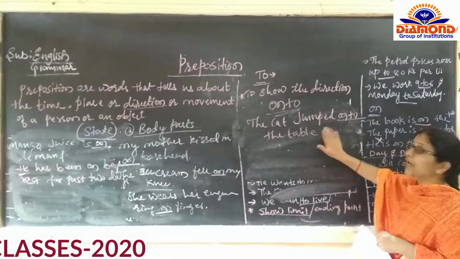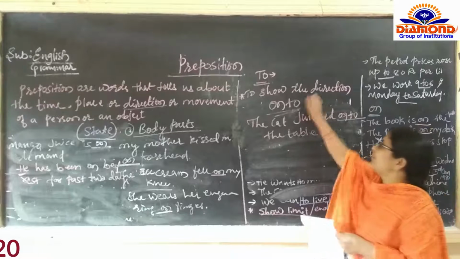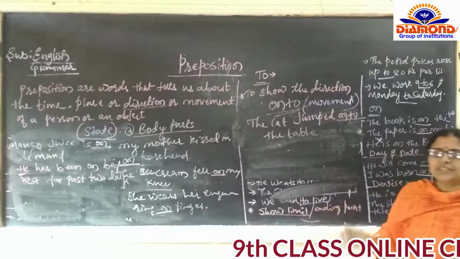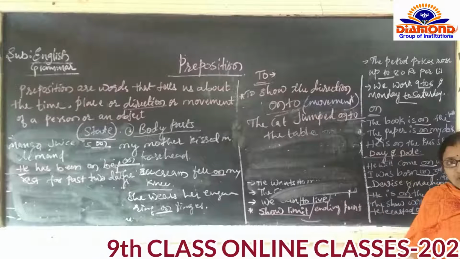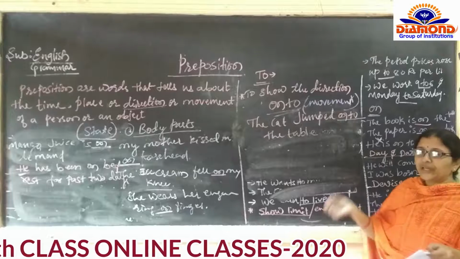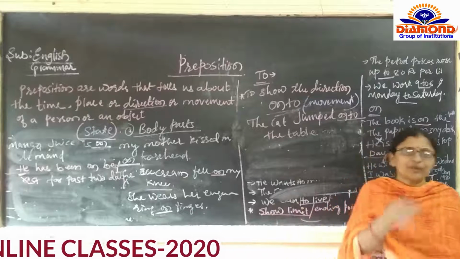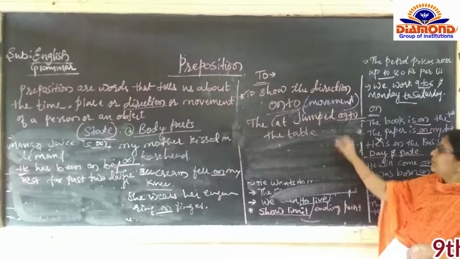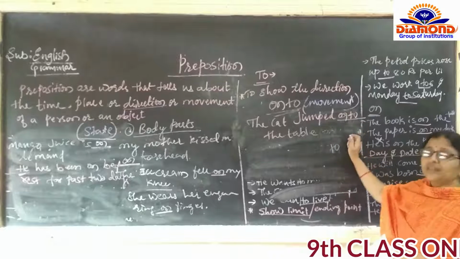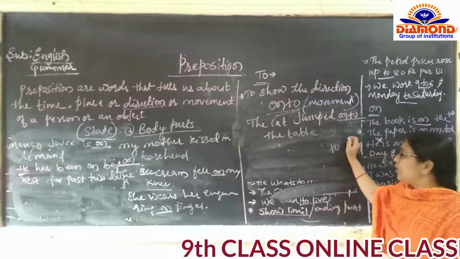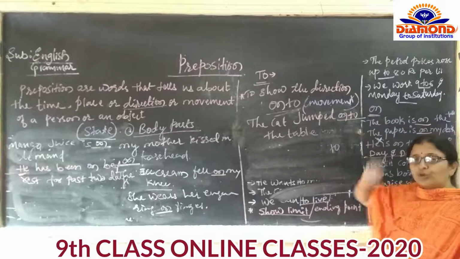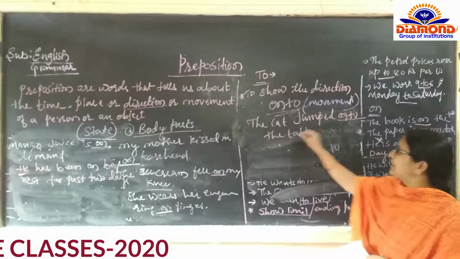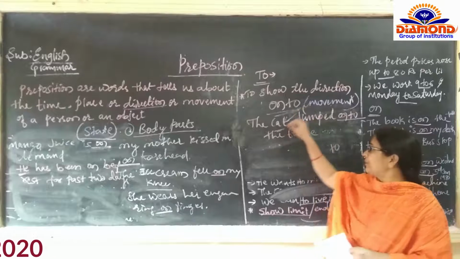यहाँ पे cat का movement बता रहे. Onto means we are going to tell the movement. If it is somewhere and वहां से jump करके टेबल के ऊपर बैठे, then there is a movement. Movement करने के बाद ही उधर से jump करके टेबल के ऊपर बैठ सकता है. So the cat jumped onto. I think we have understood the difference between to and onto. To is completely showing the direction. Onto is completely showing the movement of a person or movement of an object. Cat का movement बता रहे हम यहाँ पे.